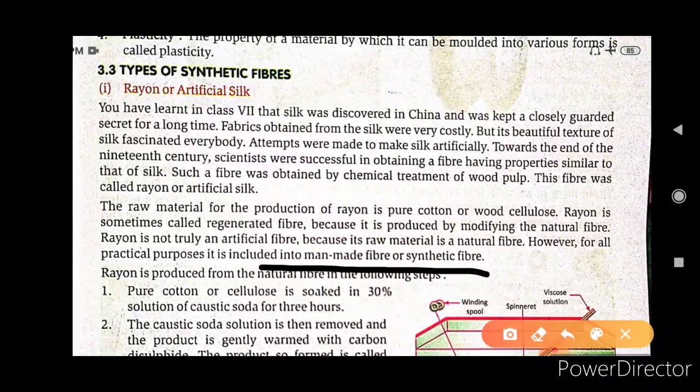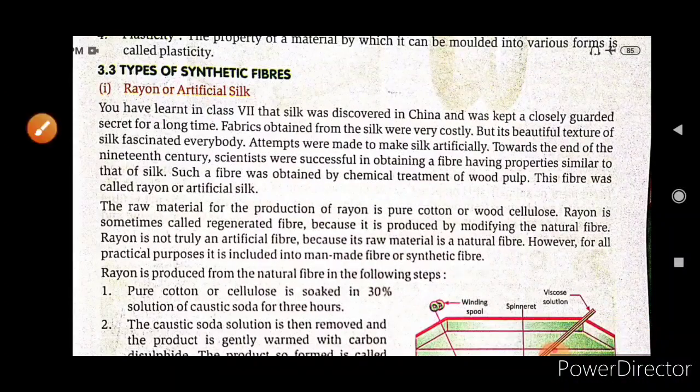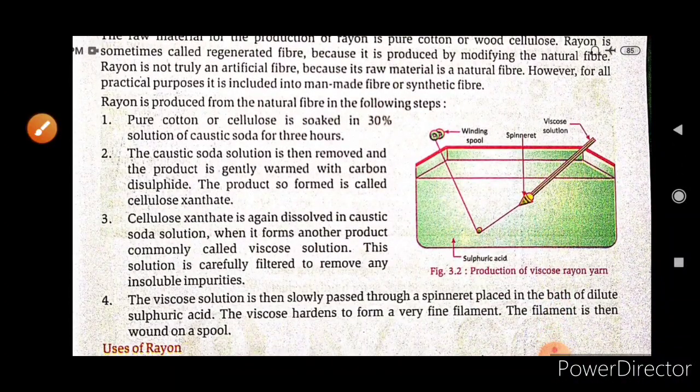It is not a pure, 100% artificial fiber because the raw material used in preparing rayon is a natural fiber. But after discussion, we have come to the conclusion that rayon has been included in the man-made and synthetic fibers. Now, how was rayon produced from the natural fiber? For that, we have various steps.